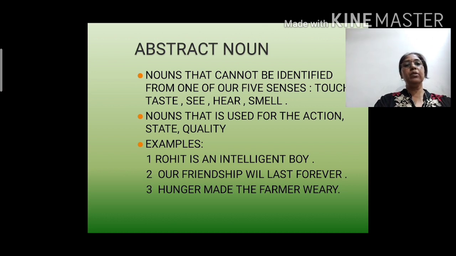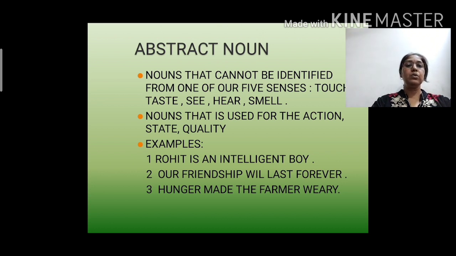Now let's move on to the abstract noun. Nouns that cannot be identified by one of our five senses. What are our five senses? Touch, taste, see, hear or smell. If we are not able to touch anything, see anything, taste, hear or smell, then those types of words which are in the form of a noun are called abstract nouns.